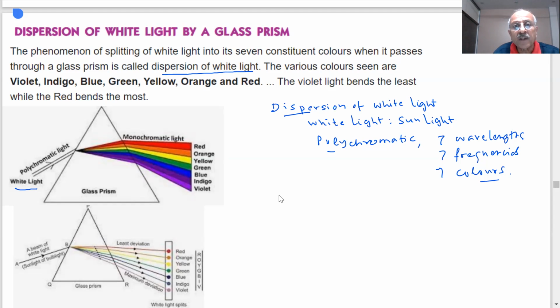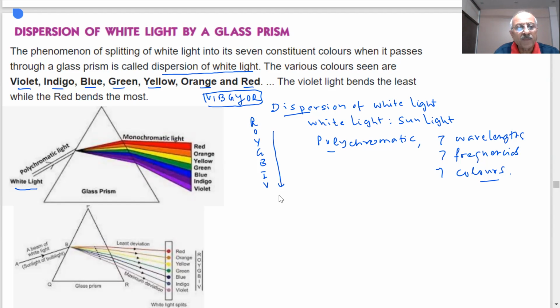And these colors are, we are representing like violet, indigo, blue, green, yellow, orange, red. So this is the way they are split up, student. As you will see, violet, indigo, blue, green, yellow, orange, red. 7 colors are observed on the screen. What colors? Violet, indigo, blue, green, yellow, orange, red. To remember this, we use a word called Vibgyor. You can remember this word. There will be 7 different colors, students.